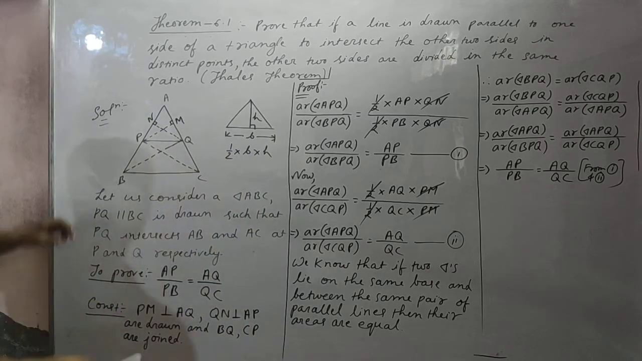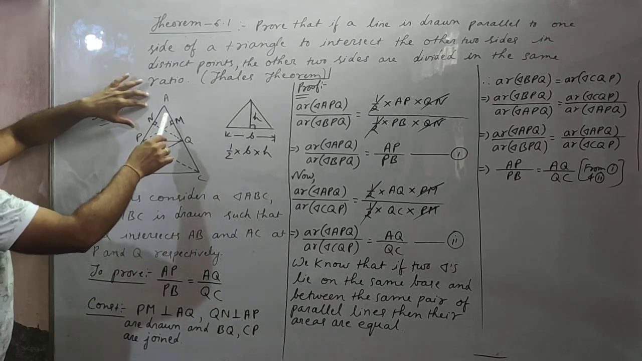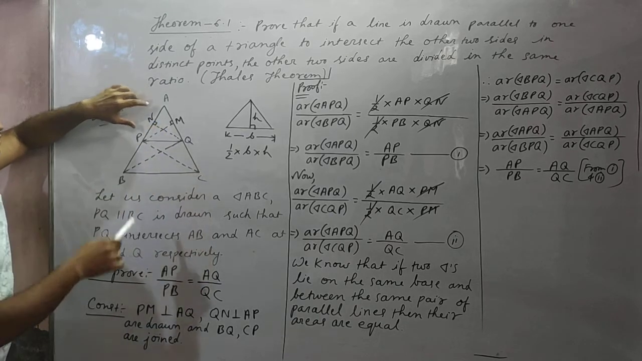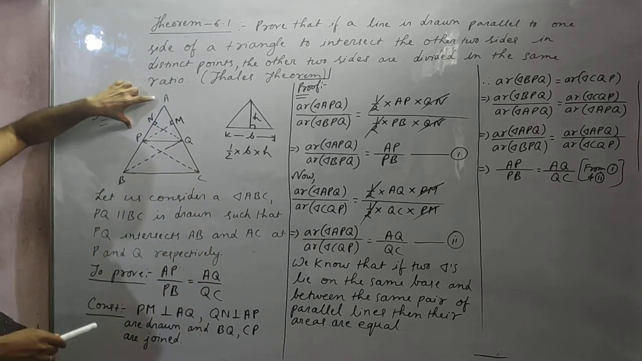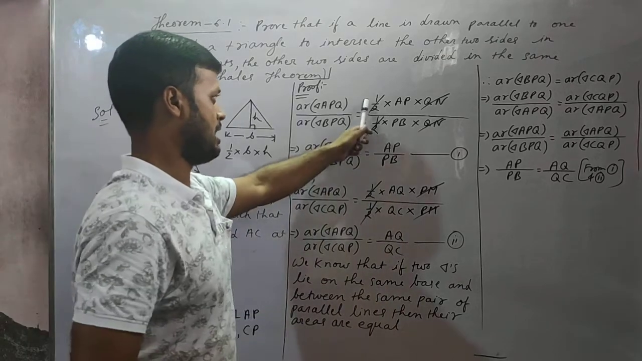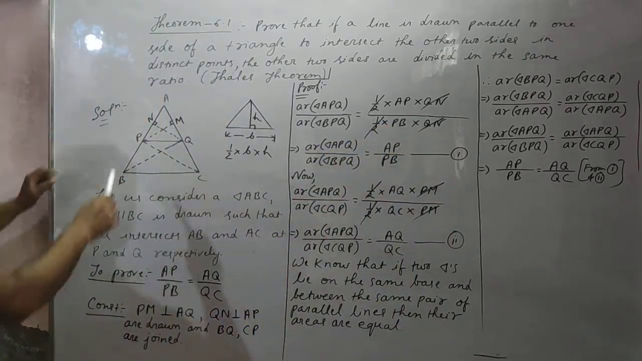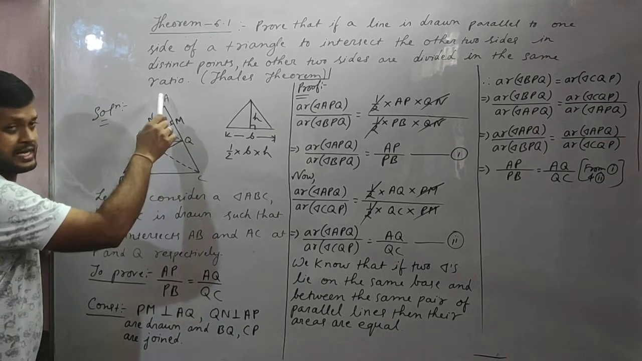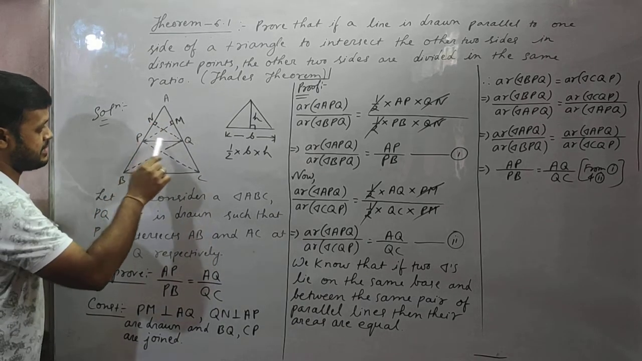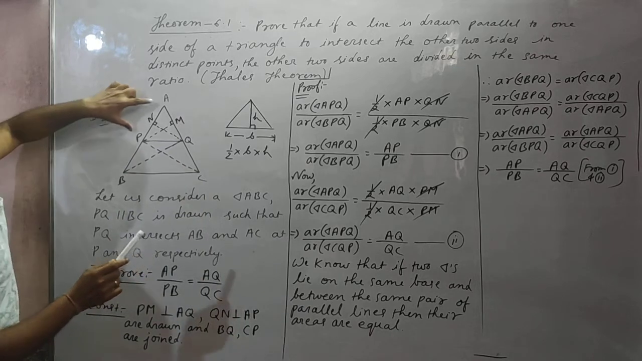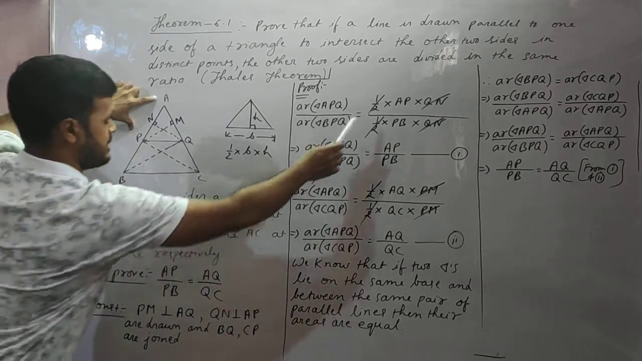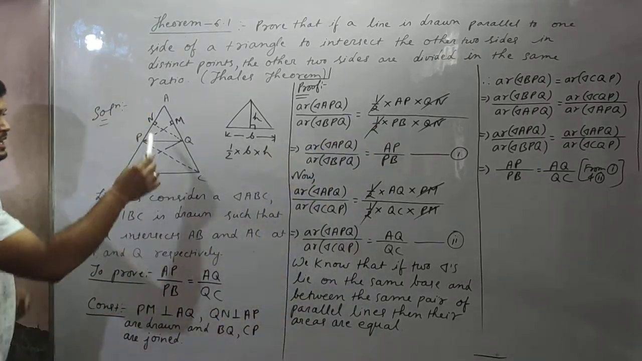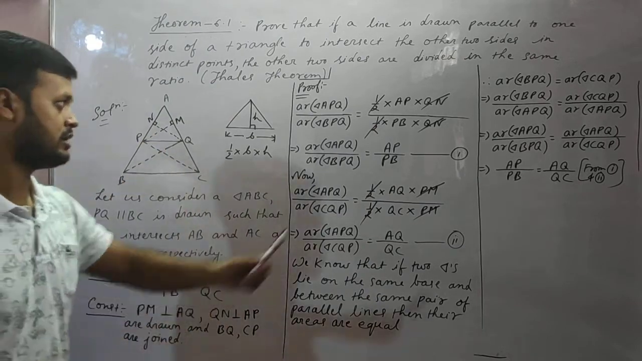Now see, area of triangle APQ. I am taking AP as the base, so I wrote half into AP. Half into base. What is the base, students? AP. So half into AP I wrote. And what is the height? QN. So I wrote here QN.